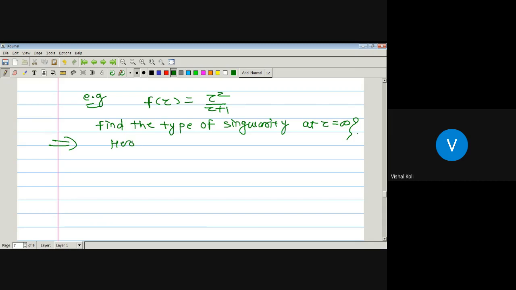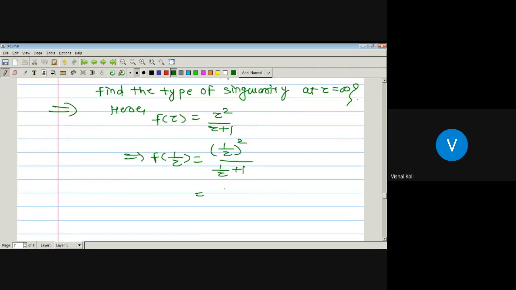So f of z is z square divided by z plus 1, which implies f of 1 by z is 1 upon z square divided by 1 upon z plus 1. Actually, this is 1 by z square into 1 upon z plus 1 divided by z, which means it is into z. So this z gets cancelled. So it is nothing but 1 upon z into z plus 1. So that is f of 1 by z.